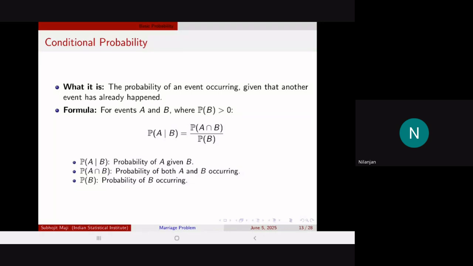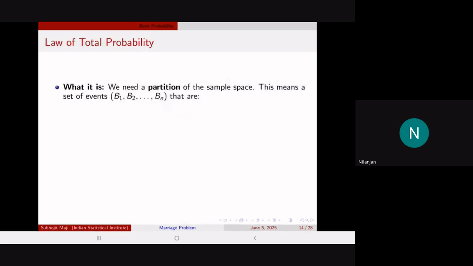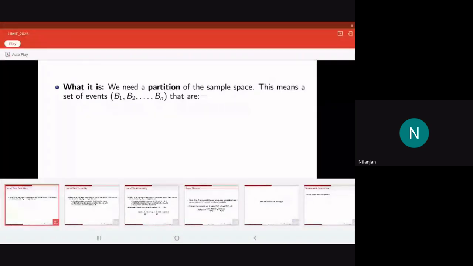So you can understand the following terms. I have written the definition, that is probability A given B, and then it is the probability of A intersection B, that is the probability of both A and B occurring, and the probability of B. Right. So now there is another theorem that we would require here, that is the law of total probability. So suppose that you have a sample space. Wait a minute. Let me just draw this thing. It would be better.